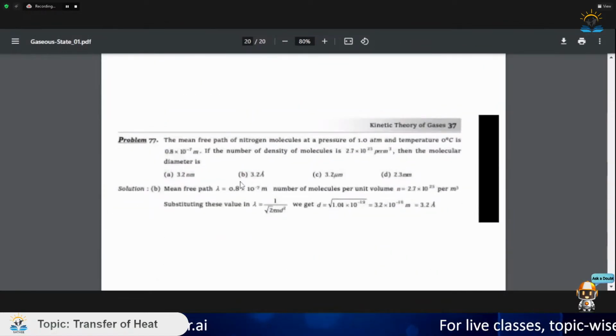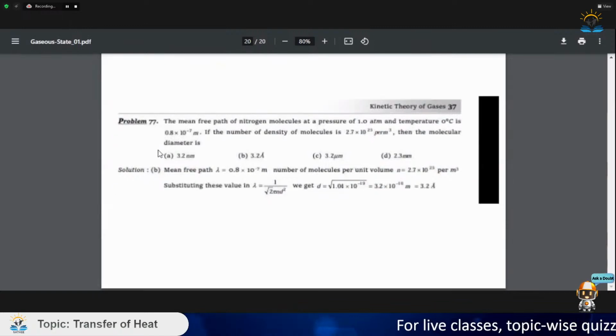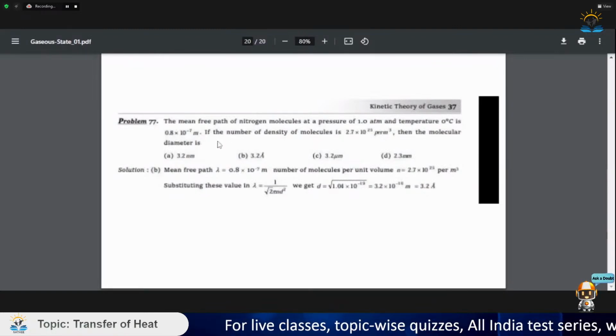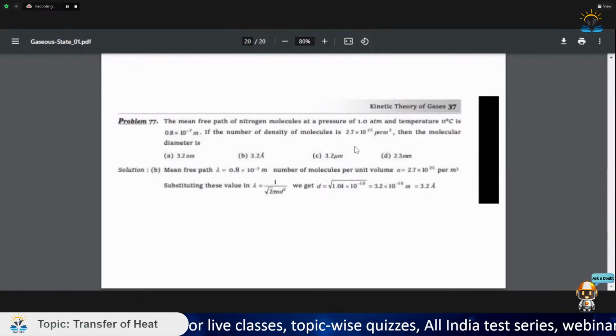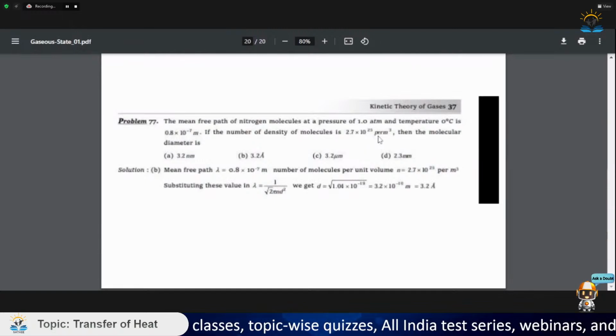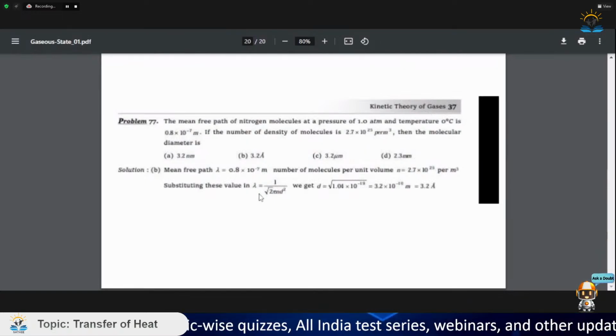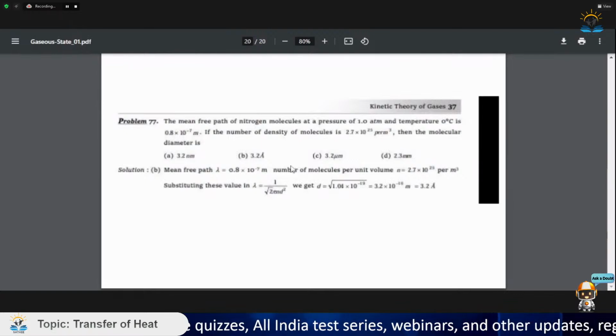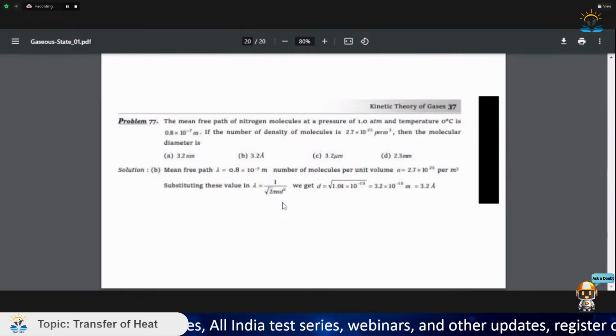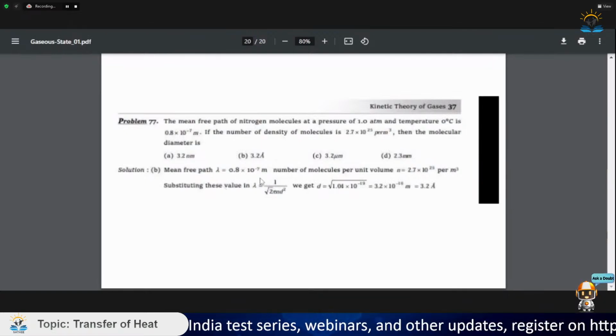Let us see this problem number 77 in a quick way. The mean free path of nitrogen molecules at a pressure of 1 atm and temperature 0 degrees Celsius is 0.8 into 10 to the power minus 7. If the number density of molecules is 2.7 into 10 to the power 25, then the molecular diameter is? So they have given us the density, so we will directly use the formula lambda is equal to 1 by root 2 pi n d square.